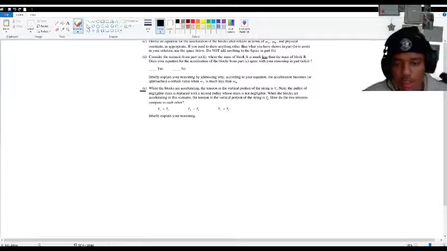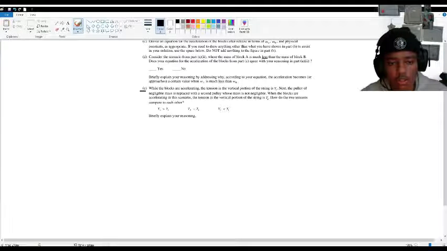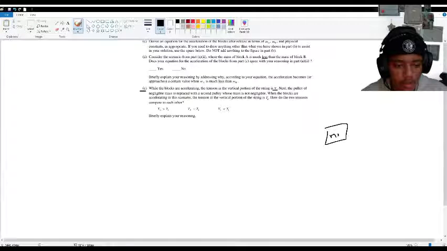While the blocks are accelerating, the tension in the vertical portion of the string is T1. So there's M2 here, and remember there was T1 pulling up. Now the pulley of negligible mass is replaced with a second pulley whose mass is not negligible. When the blocks are accelerating in this scenario, the tension in the vertical portion is now T2. How do the two tensions compare?